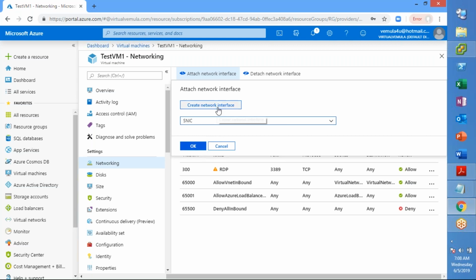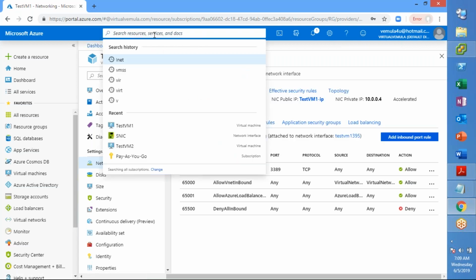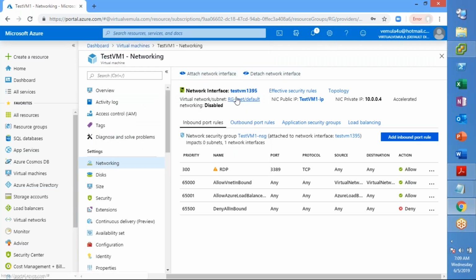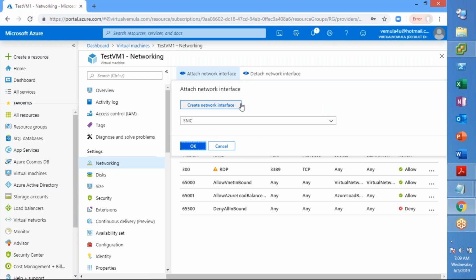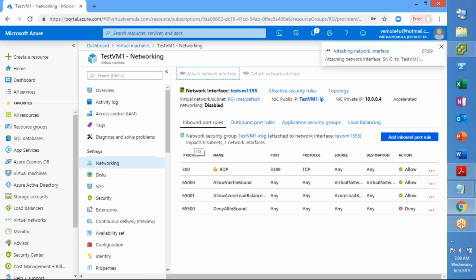If you don't have a NIC card, you can create it from here as well, right? You see an option called create network interface card. Rather than going to the network interface card blade and other stuff, you can do it from here also. So let us attach the one that we have.